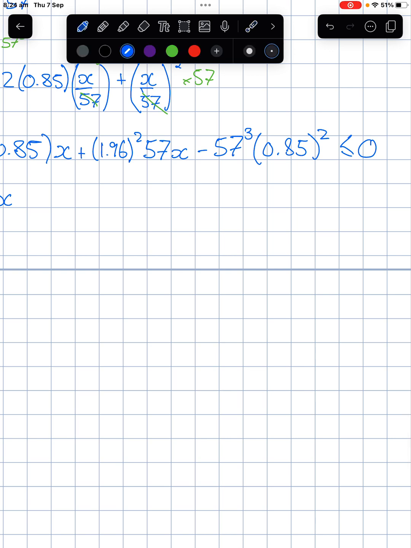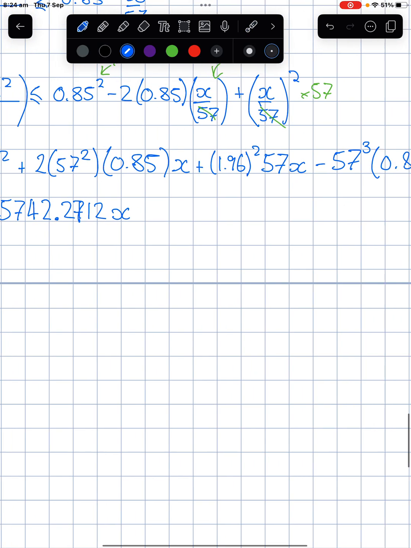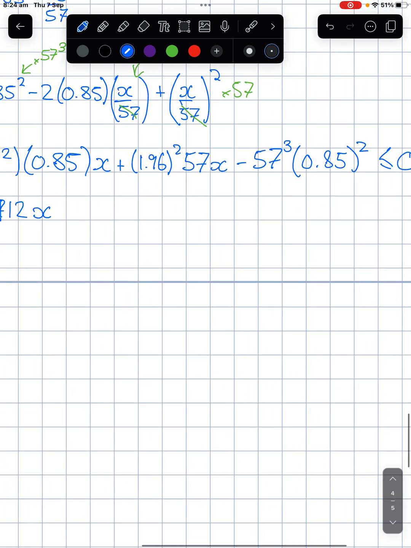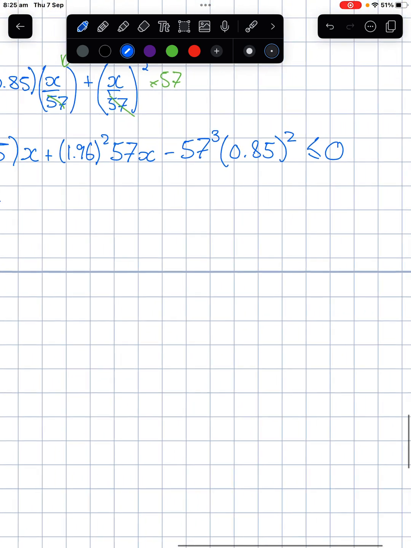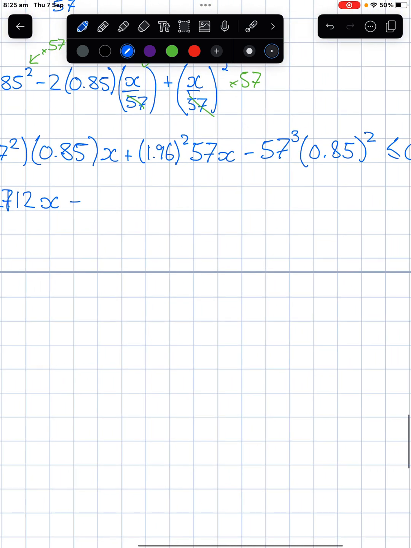Now, I'm writing the full decimal out, which we wouldn't usually do in a solution, but I just don't want it rounded yet because I'm still working through. Realistically, I could have kept exact values and put it in the graphics calculator. This next one, 57 cubed times 0.85 squared gives me 6,395, I think.